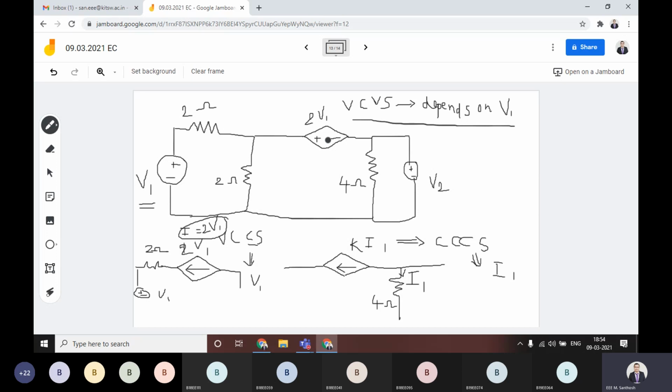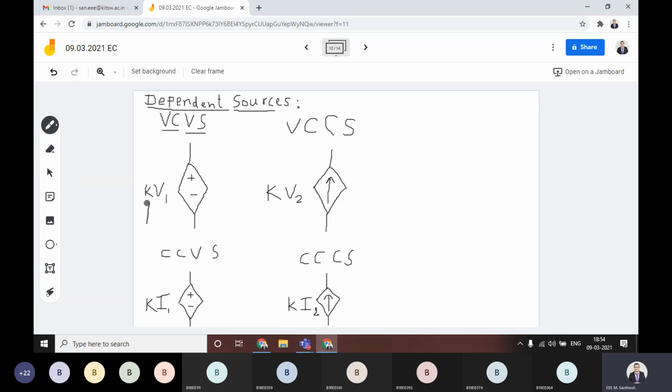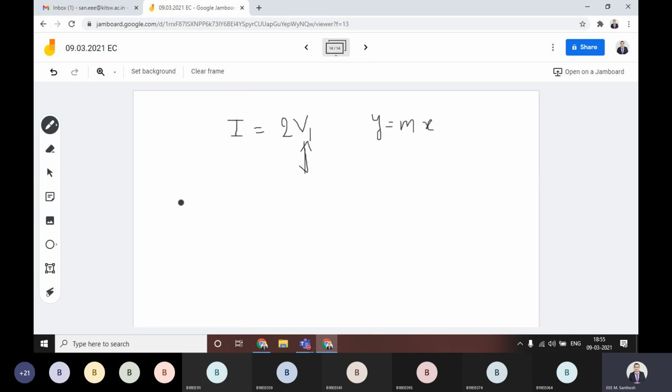That is why we call this K. This is like the slope in y is equal to mx, whatever constant you take, maybe 2 times, 4 times, 10 times. For that reason, a dependent source is linear with respect to its controlled variable. Always note this point in the case of dependent sources.